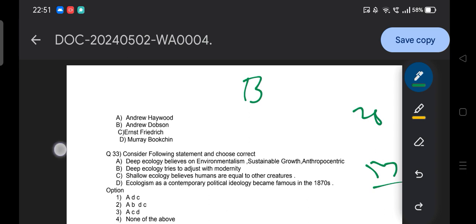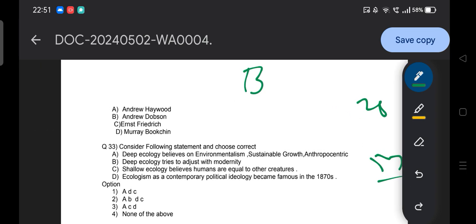Consider the following statements and choose the correct one. Option A, deep ecology believes in environmentalism, sustainable growth, and anthropocentrism. Option B, deep ecology tries to adjust with modernity. Option C, shallow ecology believes humans are equal to other creatures. Option D, ecologism as a contemporary political ideology became famous in the 1870s.